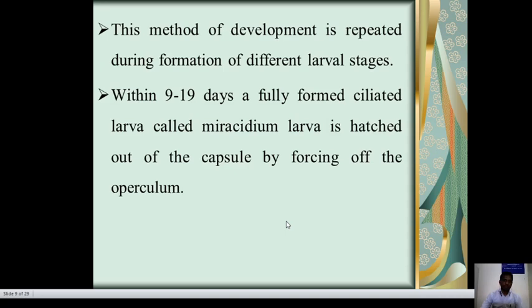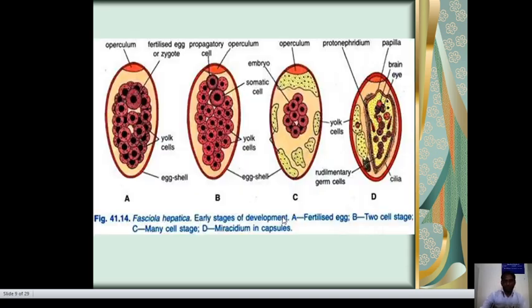This method of development is repeated during formation of different larval stages. Within 9 to 19 days, a fully formed ciliated larva called miracidium is hatched out of the capsule by forcing open the operculum.